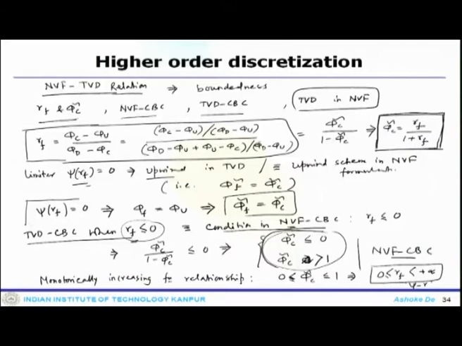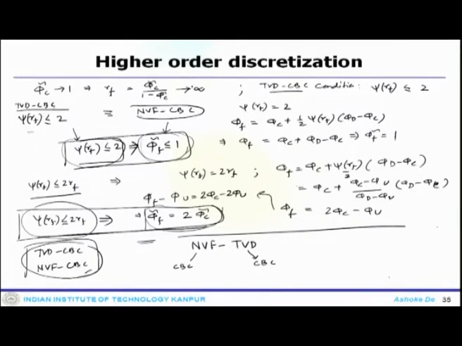We found that phi c tilde is less than or equal to 0 or greater than 1. Then we have another relationship for r_f from 0 to positive infinity, and we find the second relationship. The other one is psi of r_f less than 2 leading to phi tilde f less than or equal to 1, and psi of r_f less than 2 r_f, and the equivalent in the NVF formulation is this.